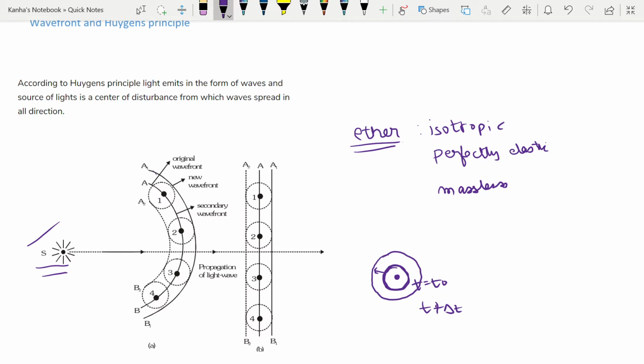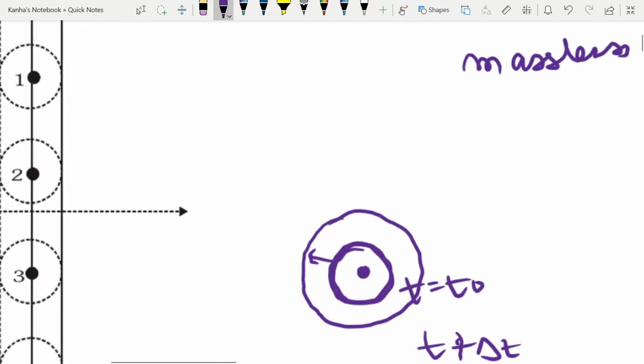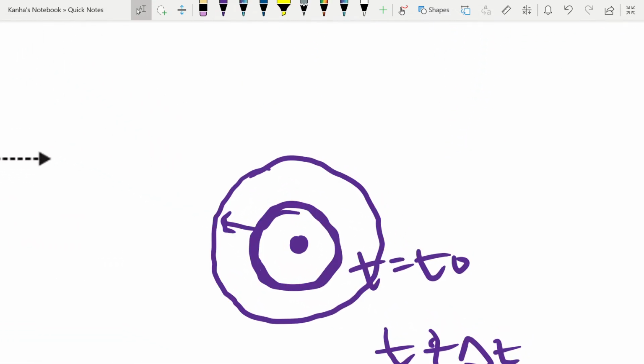Every point on the wavefront, let me zoom this in, every point that is there gives rise to wavelets. Every point will act as a new source, and there will be energy being propagated in all directions due to every point.